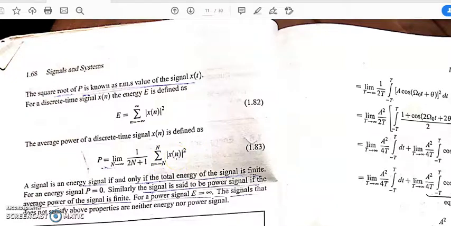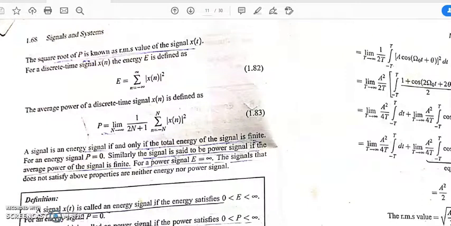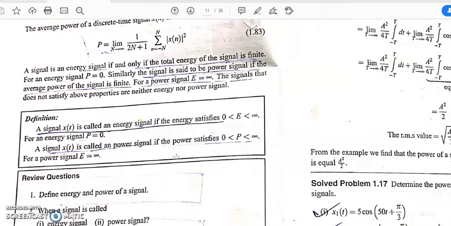So here we can say for an energy signal, the energy is finite and the power is zero. And for a power signal, power is finite and energy is infinite.